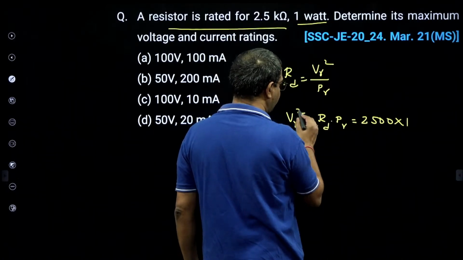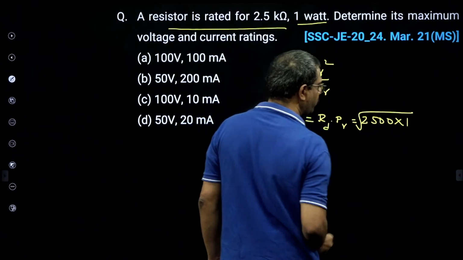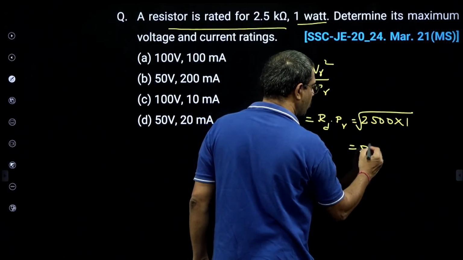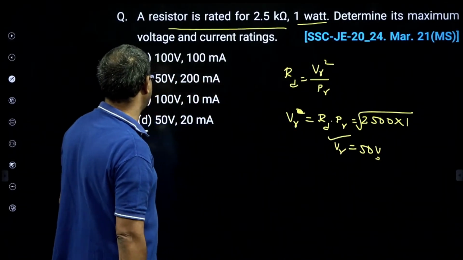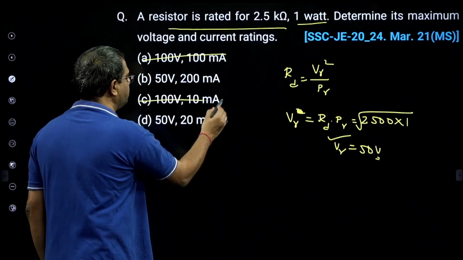So V will be root of this. That is nothing but 50 volt. So rated voltage is 50 volts. There are two options. These two cannot be the options.